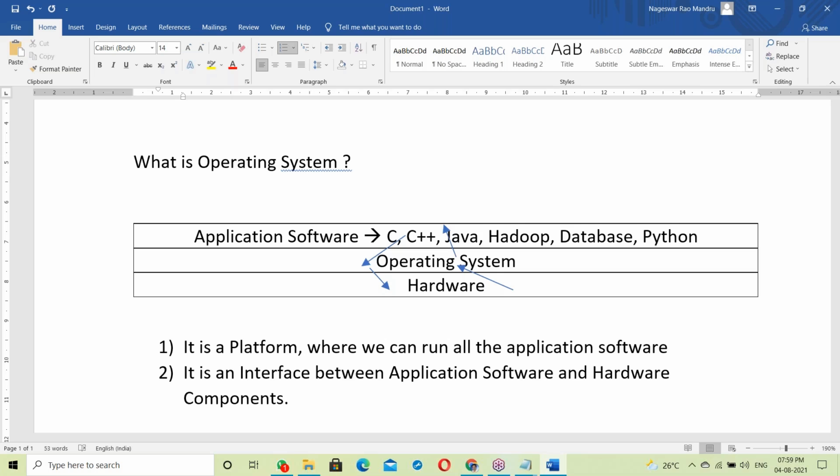So what does OS mean? Simple answer: it's a platform. OS is a platform.